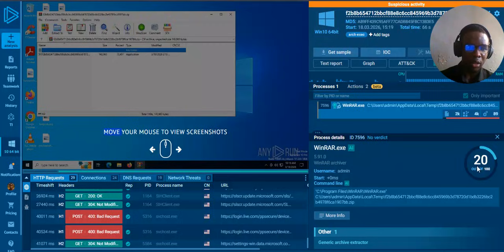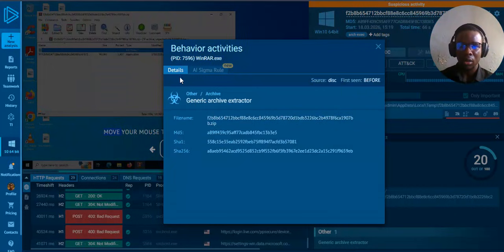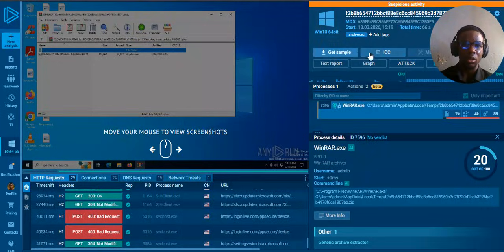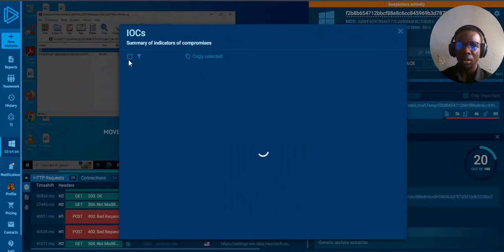So far, this is what we can find. 20 out of 100 for what? Username admin. Don't really understand all this. This is a file. Okay, I guess I should open it before. It doesn't, probably because it's a zip file, so it's not trying to do it completely. This is a file name. This is the MD5, SHA1, SHA256. All right, this is the information on the malware. You get to select indicator of compromise.